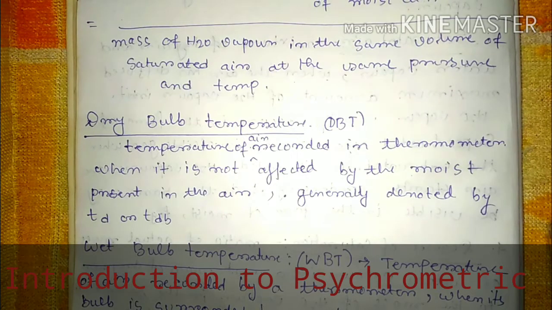It can be defined as the temperature of air recorded by a thermometer when it is not affected by the moisture present in the air. So that is called dry bulb temperature.